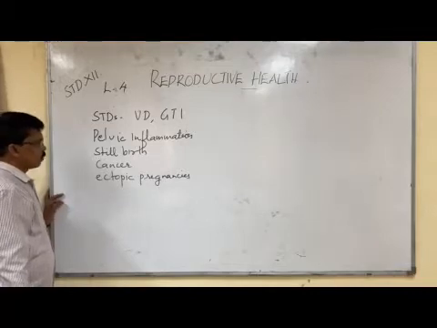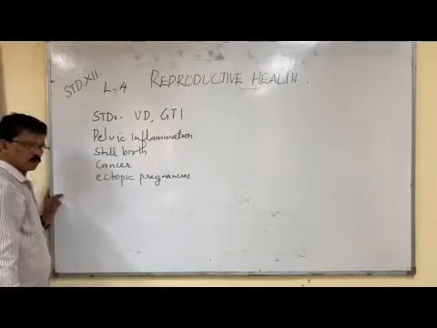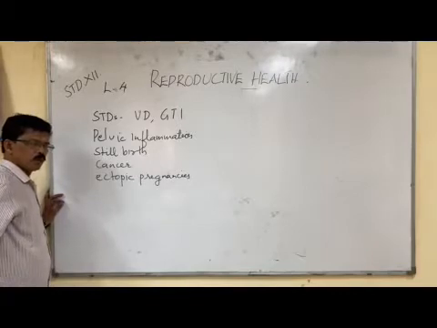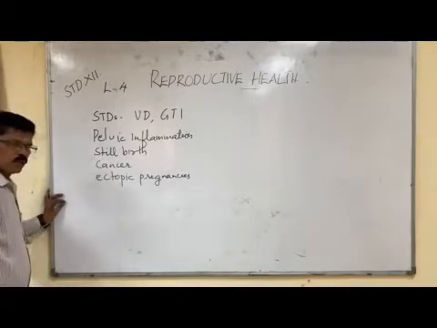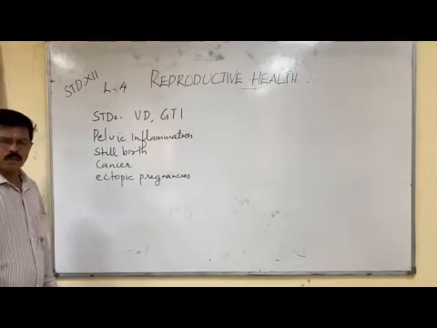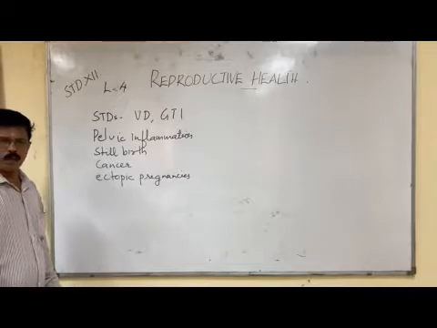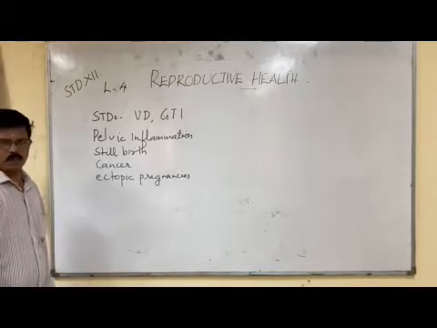STDs can be prevented by avoiding sexual relationships with unknown people or multiple partners. How can we avoid STDs? By avoiding sexual relationships with infected people or multiple partners. That is one reason.